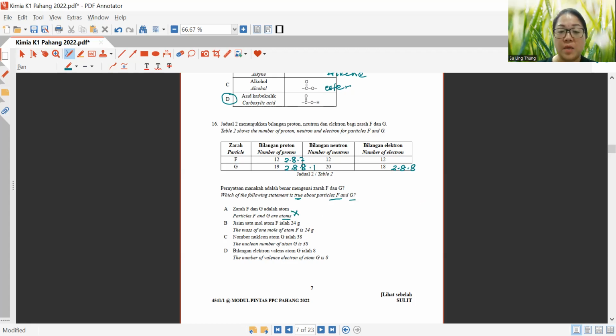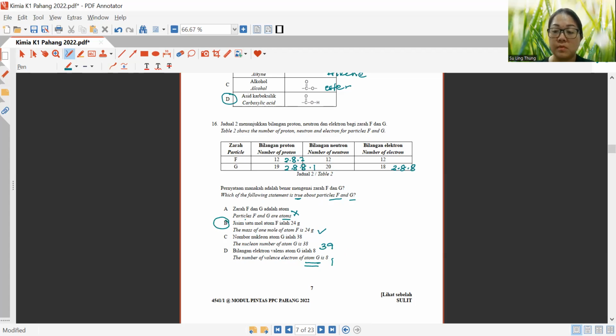Okay, now let's look at B. The mass of 1 mole of atom F is 24 grams. Okay, for F, normally 12 plus 12, you will get 24. So this one is correct, is the answer. But let's look at C first. The nucleon number of atom G is 38. Wrong. It has to be 19 plus 20, you will get 39. And finally D, the number of valence electron for atom G. Be careful. If it is atom G, the valence electron is 1. So that is why the answer for this question is B.